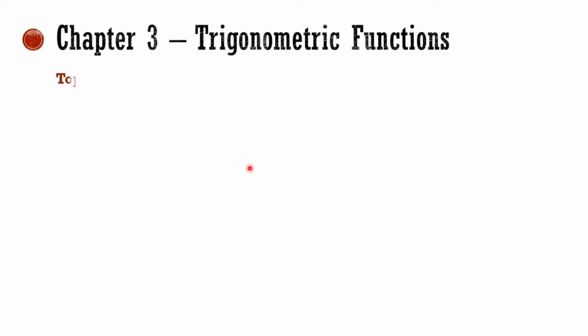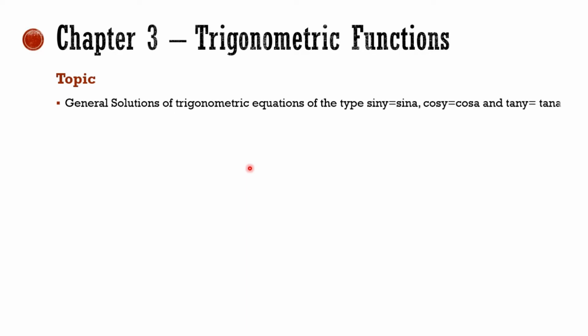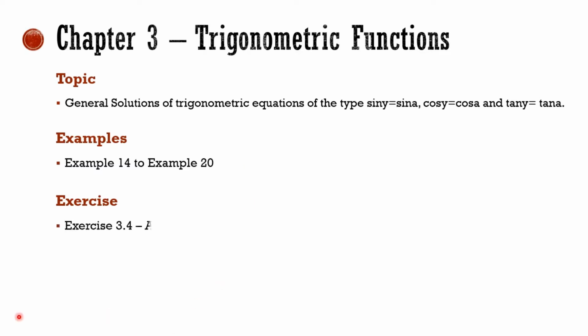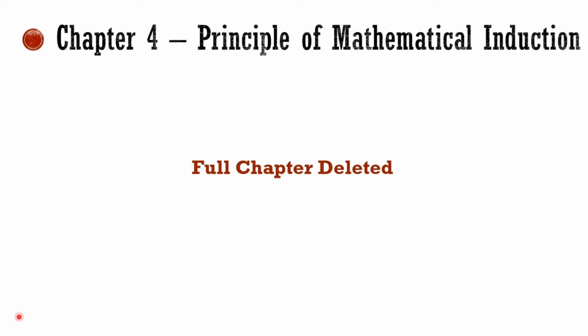In chapter 3, trigonometric functions, general solution of trigonometric equations of types sin x equal to sin a, cos x equal to cos a, tan x equal to tan a, these parts are removed. And examples 14 to 20 are not part of the syllabus. And exercise 3.4, all questions removed. PMI, the full chapter, is deleted from the syllabus.